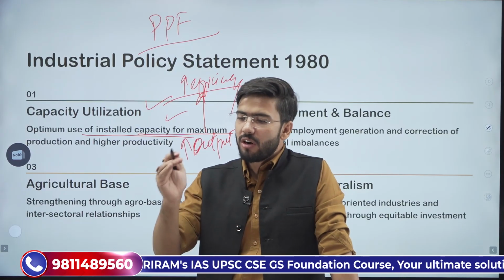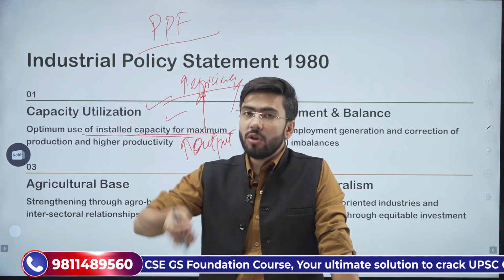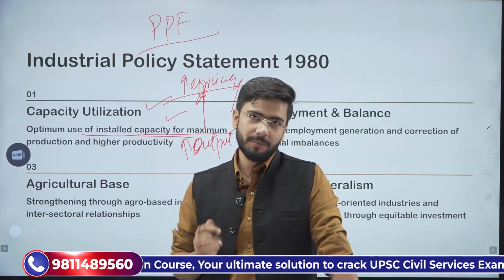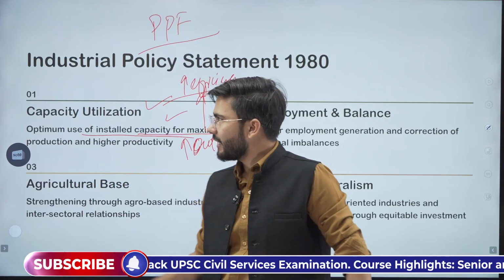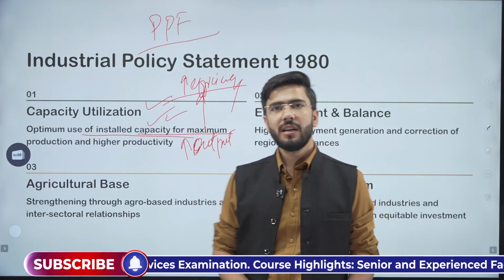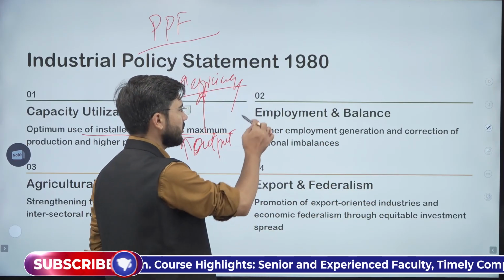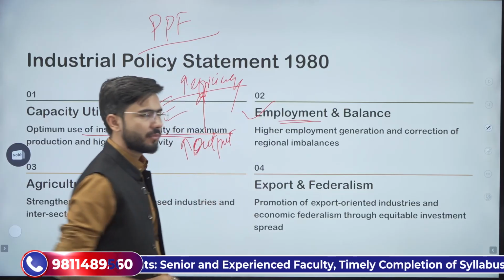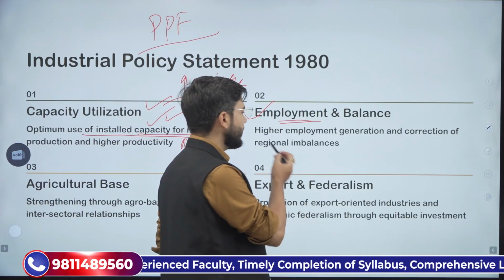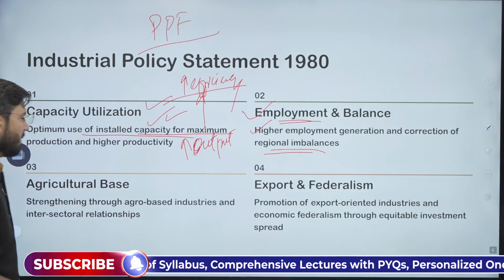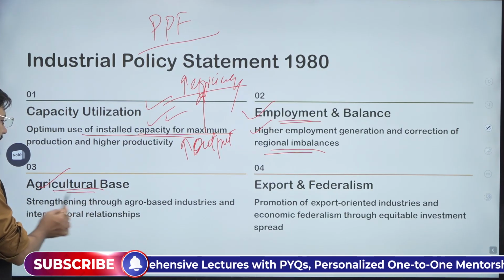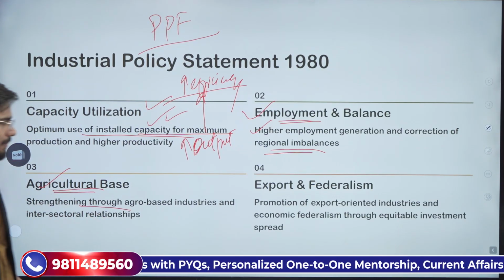So in order to achieve your potential growth, you need to utilize your capacity more. You need better capacity utilization, and that is how the government started focusing on it. Also, employment and balance: higher employment generation and correction of regional imbalances. Agricultural base strengthening through agro-based industries.